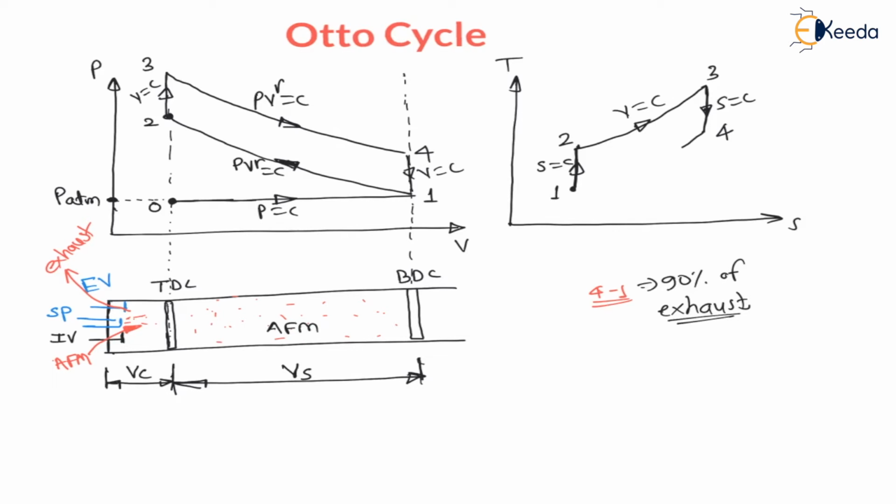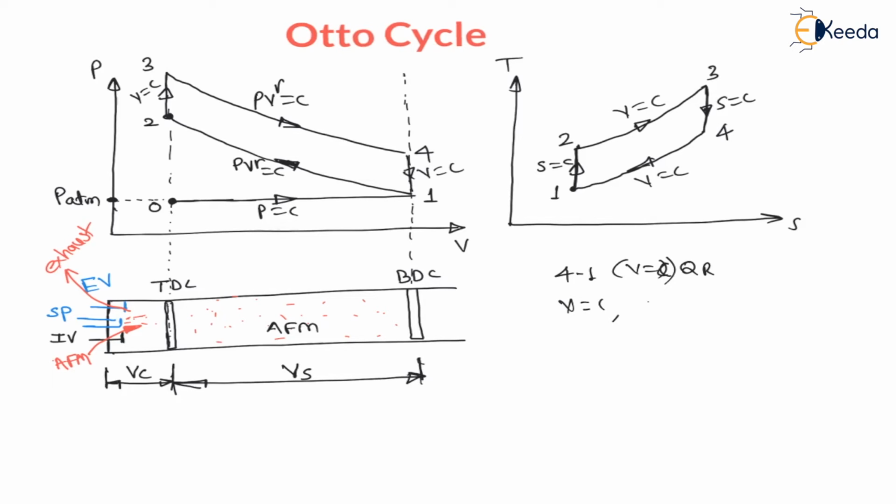Now 4 to 1 is constant volume heat rejection, and as it is constant volume and heat rejection, entropy must decrease, temperature must decrease, as well as pressure must decrease, and we have represented the process here.